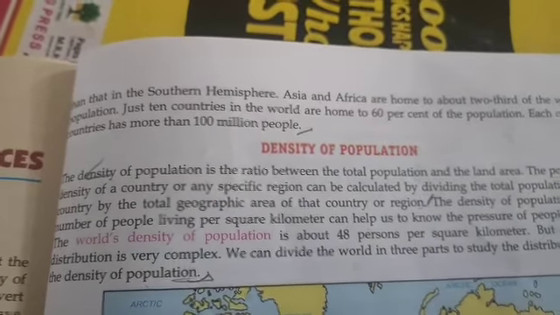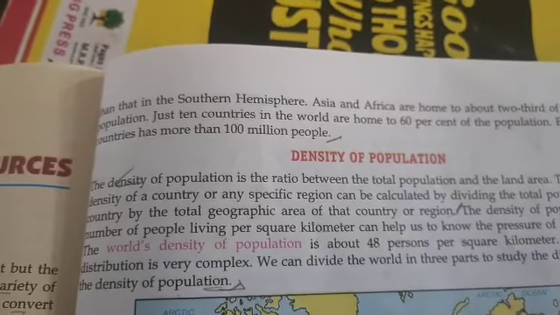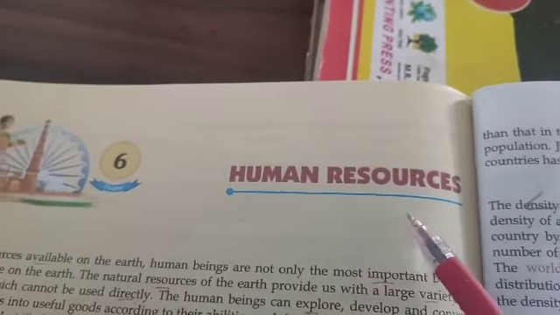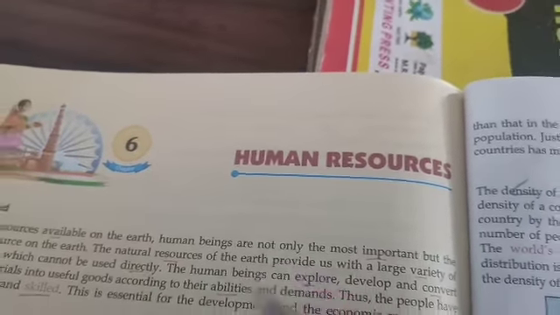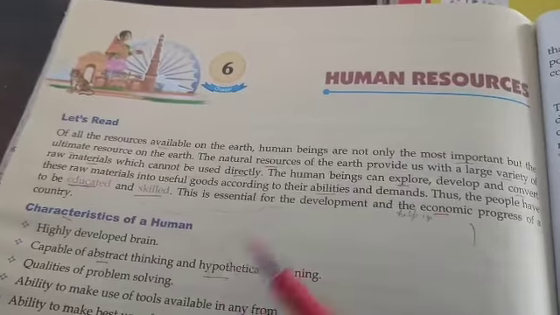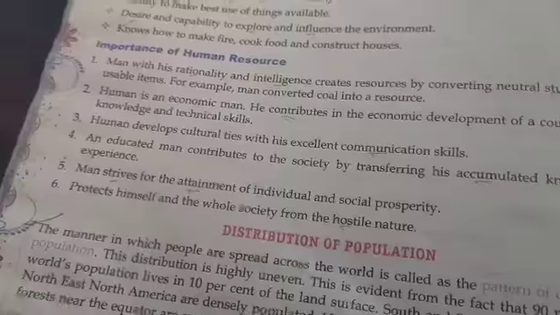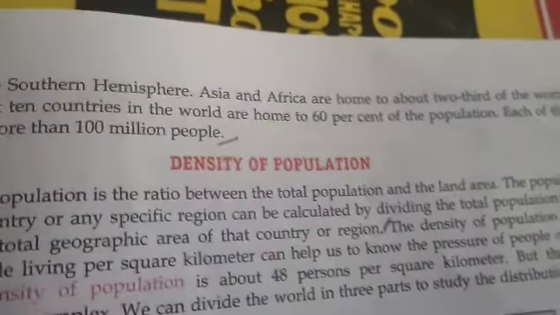This is class 8th social science period and we are studying chapter number 6 of the geography part. The lesson name is human resources. In the previous video we have read about human resources, definition, characteristics and distribution of population. Now today we are going to read about the density of population.